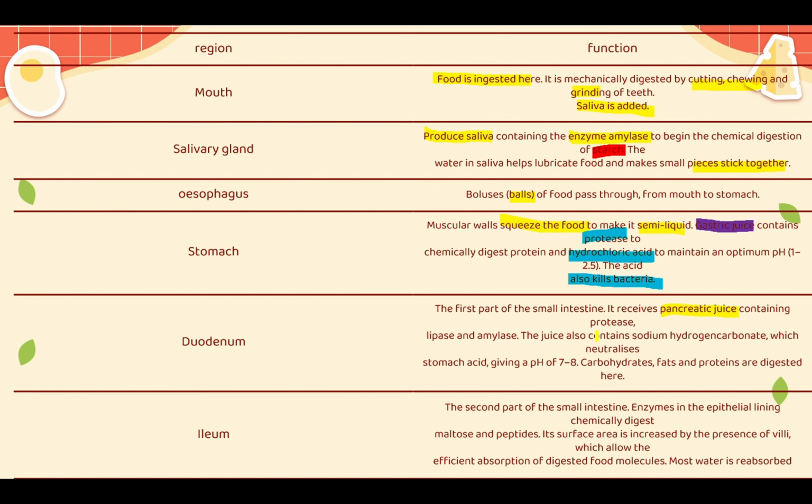Now there are two different juices in there: the gastric juice, which is from the stomach, and the pancreatic juice from your pancreas, which contains protease, lipase, and amylase, all three. The juice also contains sodium hydrogen carbonate, which neutralizes stomach acid.